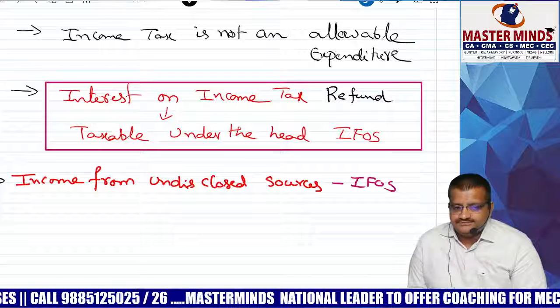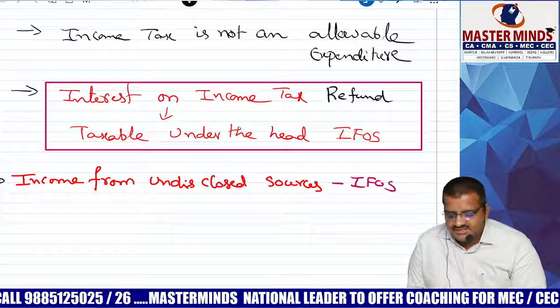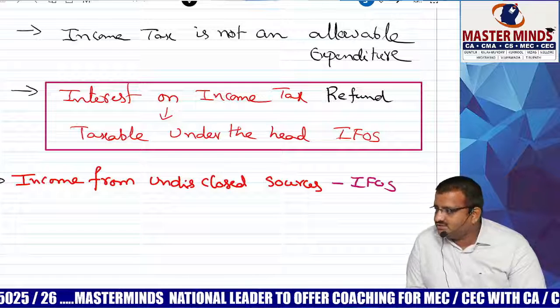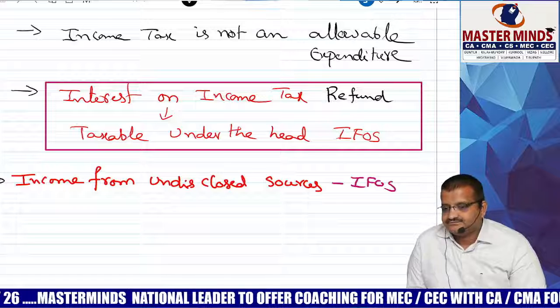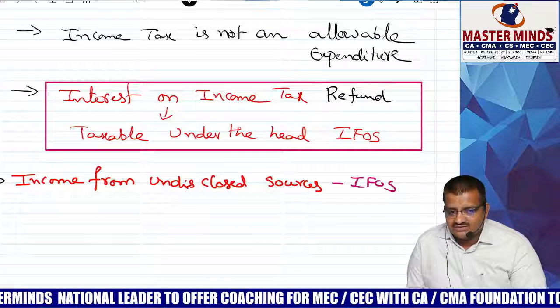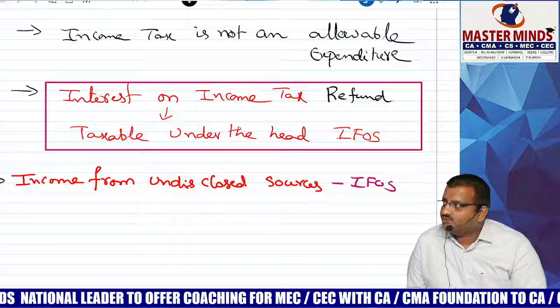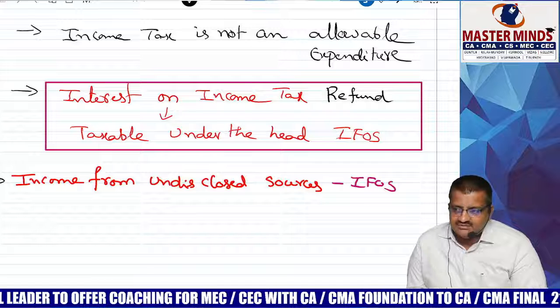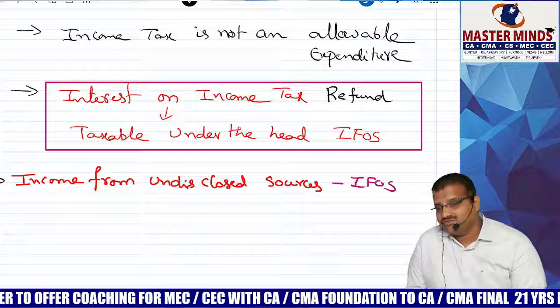IFOS. Clear? Next, income from undisclosed sources. Now listen. Today, I did an income tax raid in Navya's house. I found so much cash, valuable goods, etc. I asked her, tell me, which head is this taxable under? She asked me, sir, tell me which head it is taxable.